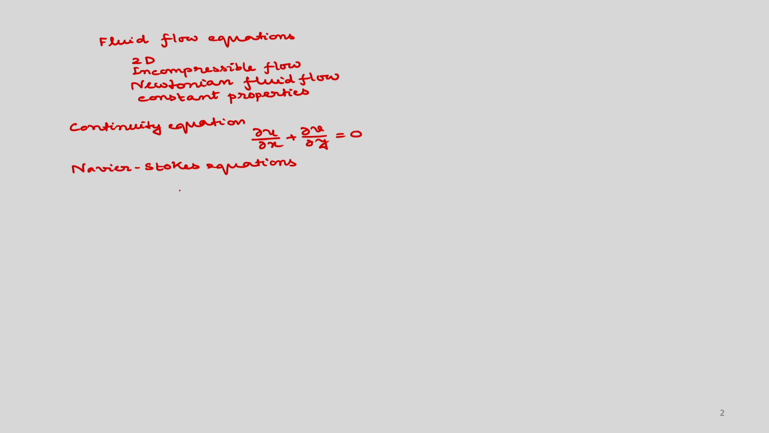So, this is your x momentum equation for constant properties. There is a pressure gradient term, minus 1 by rho del p by del x, plus kinematic viscosity nu times del 2 u by del x square plus del 2 u by del y square.